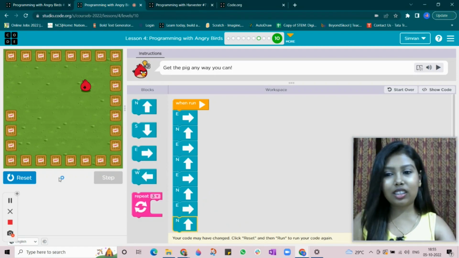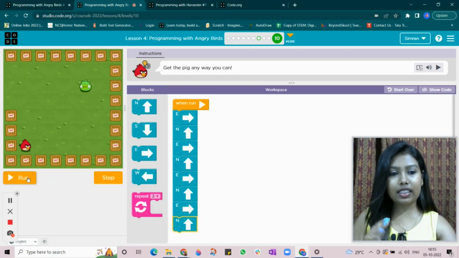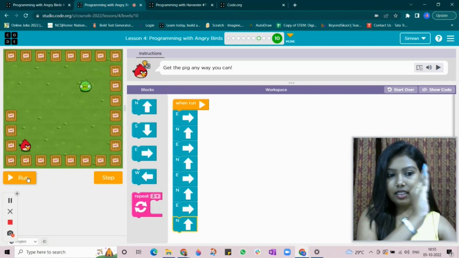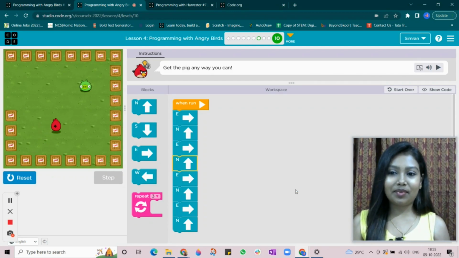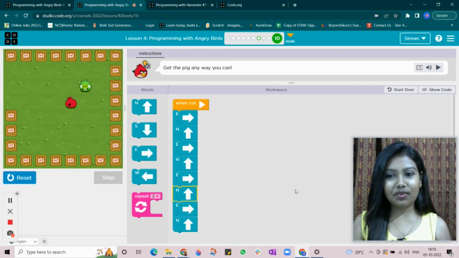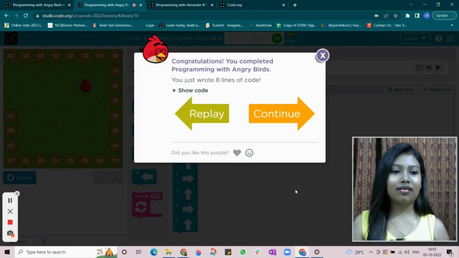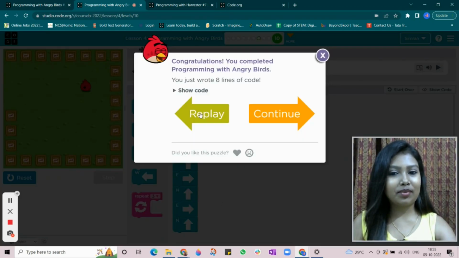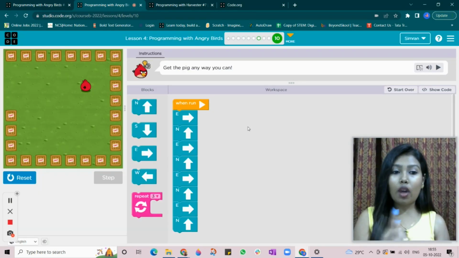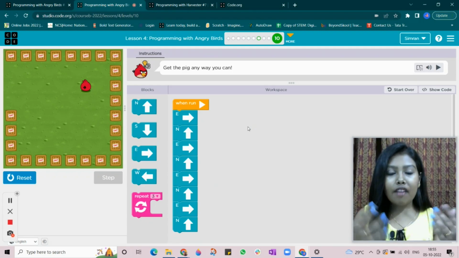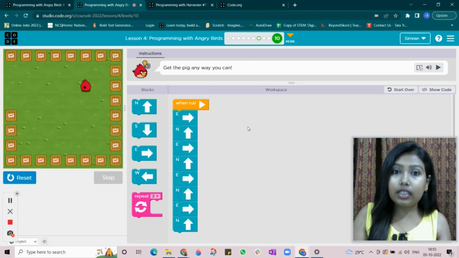Okay, so the sequence now is zigzag, zigzag, zigzag. So here you don't have one way to solve this level. You have multiple ways of solving this level, right?